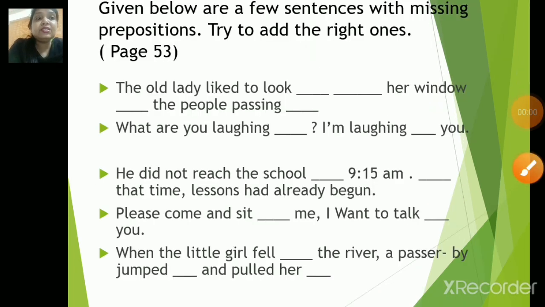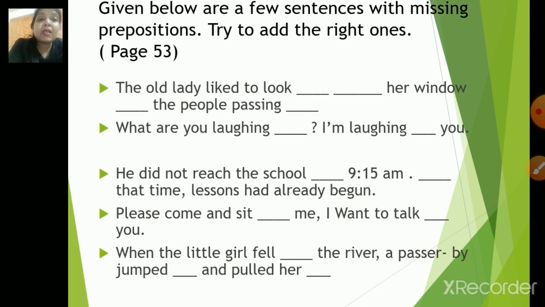A few more sentences, children. The old lady liked to look dash dash. There are two dashes. Her window dash. The people passing dash. Okay, just think on this particular answer, children. It's very tricky. What are you laughing dash? I am laughing dash you. Next, he did not reach the school dash 9:15 a.m. Dash that time lessons had already begun.